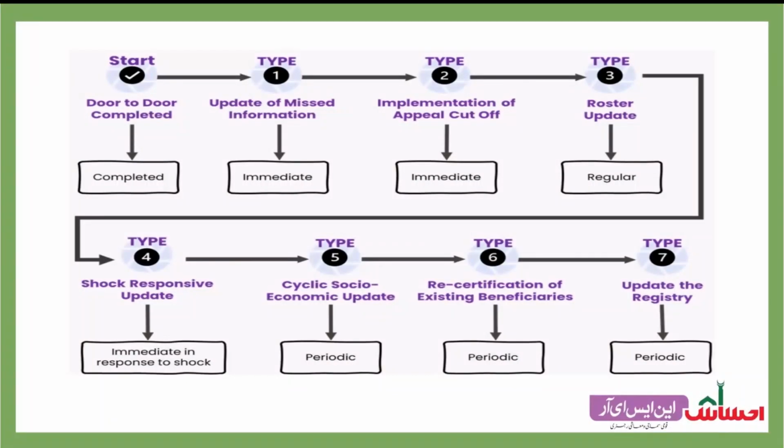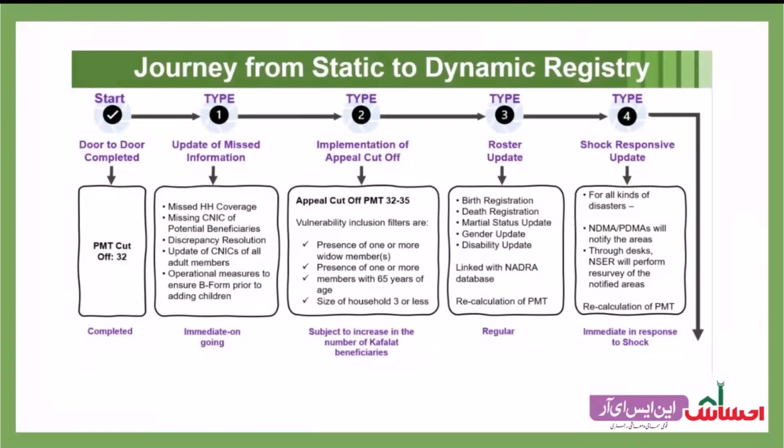I would like to walk you through the process cycle of making a registry dynamic. The process outlines 7 different types of interventions, which start with the completion of the door-to-door survey and end with the updated registry. Type 1 intervention is updating missing information from the national door-to-door survey.